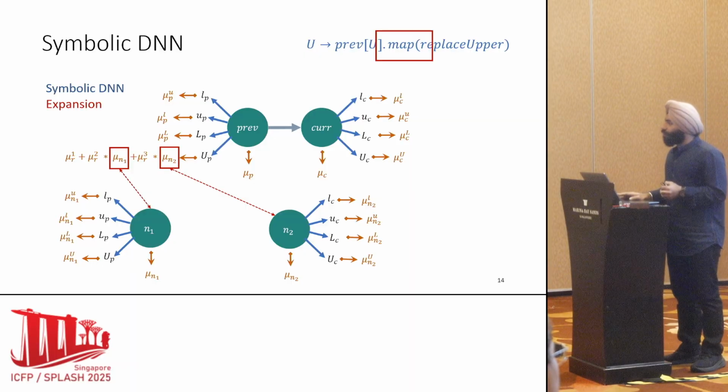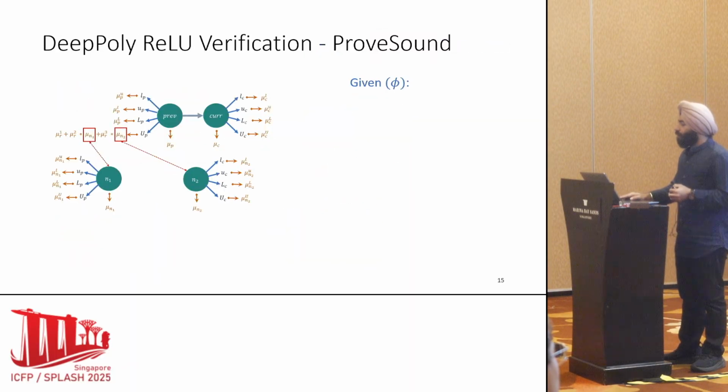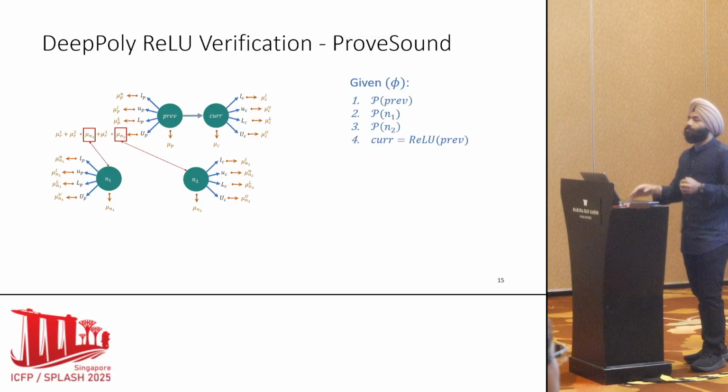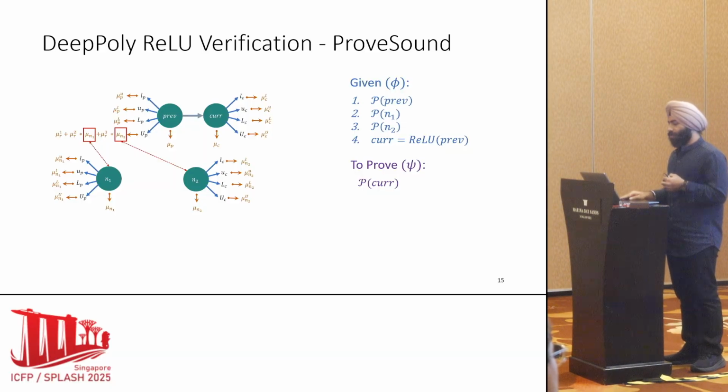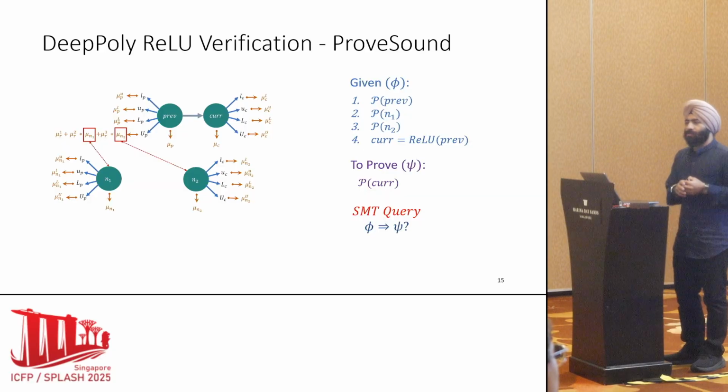Once we have the fully expanded symbolic DNN, now we have the given conditions that the property was already true for previous N1 and N2. And what we want to verify is that the property still holds on current after the application of the transformer. We also assume that current is ReLU of previous. And this can be offloaded to an SMT solver.